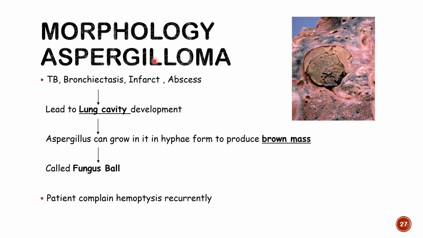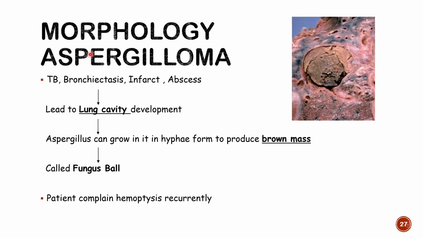Now, morphology of Aspergillus lung infection, particularly aspergilloma. Histopathologically, if you observe carefully, grossly they will form a brown colored mass which can be seen in an autopsy of a lung received from a dead person, right? Autopsy means examination of organs in a dead individual.